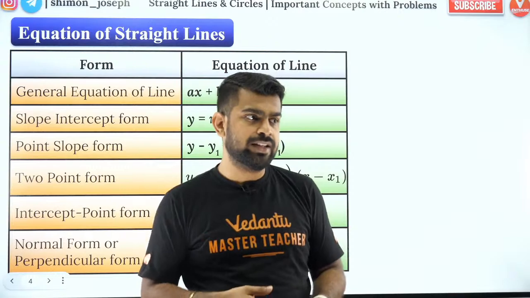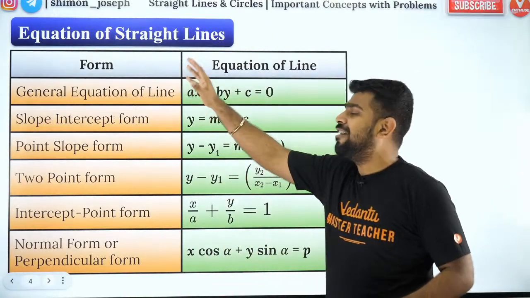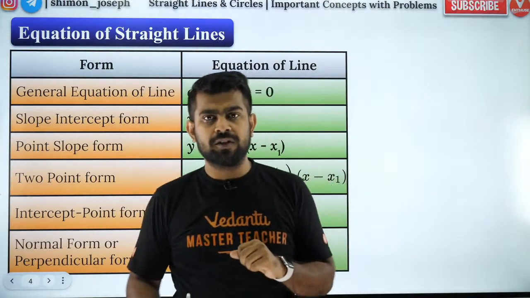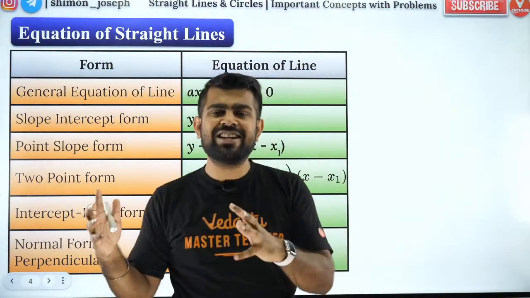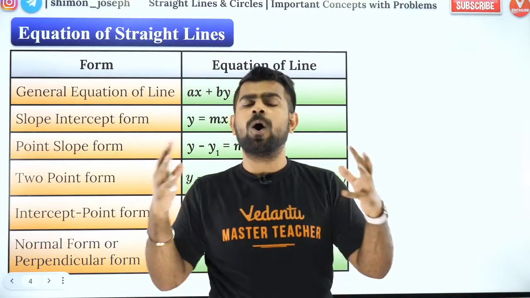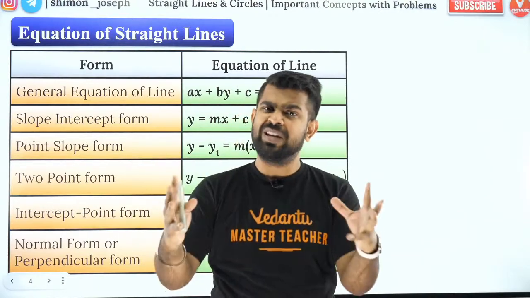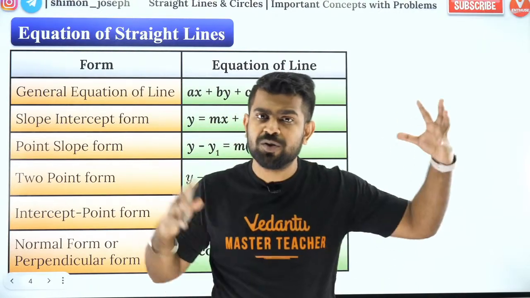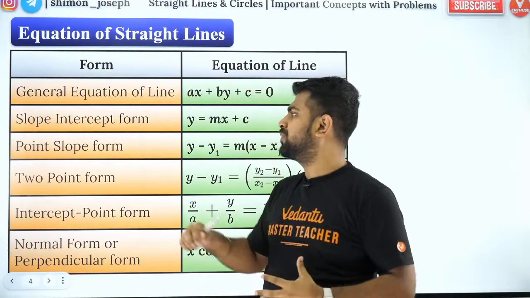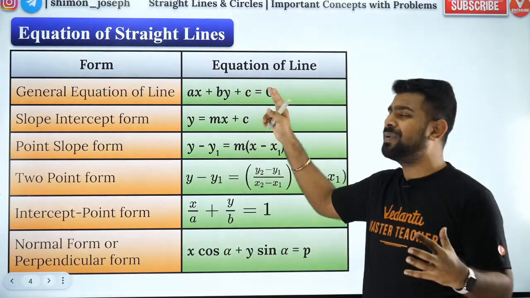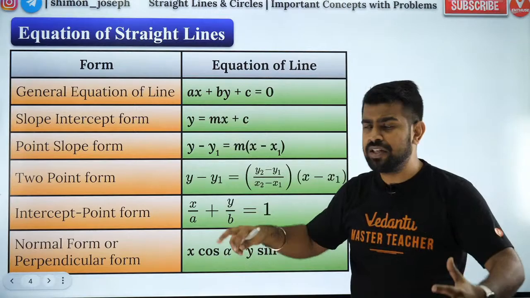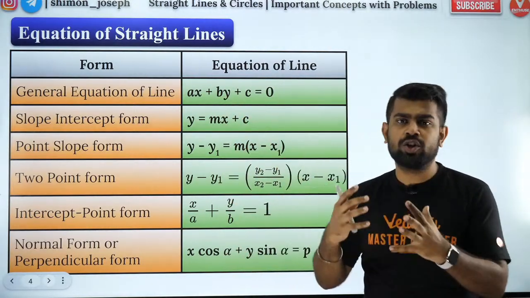Okay? Great. So now, here we have equations of straight line. This is a very important part because when you talk about straight lines, you need to be very comfortable with all the different forms of straight lines. When I say all the different forms of straight lines, what do I mean by that? So there are various forms of straight lines, my dear boys and girls. The first one is the general form. The general equation is ax plus by plus c equal to 0, where a is the coefficient of x, b is the coefficient of y, and c is the constant term.